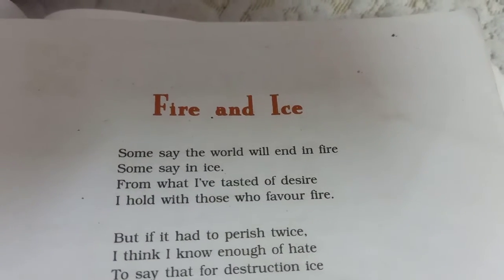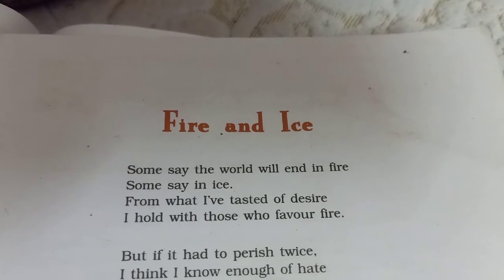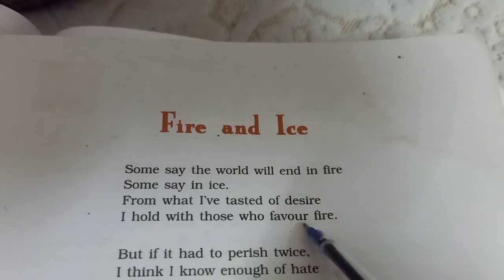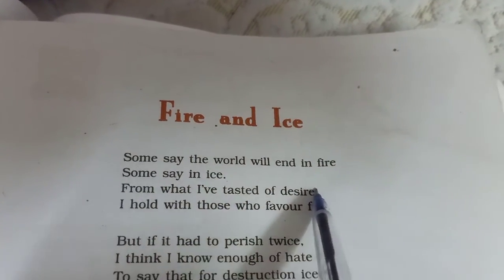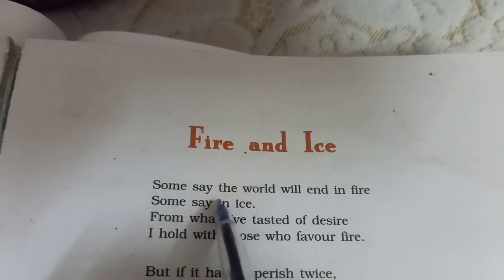So, here the poet says that the poem expresses the profound idea that the world would end in two ways, either by fire or by ice, right?